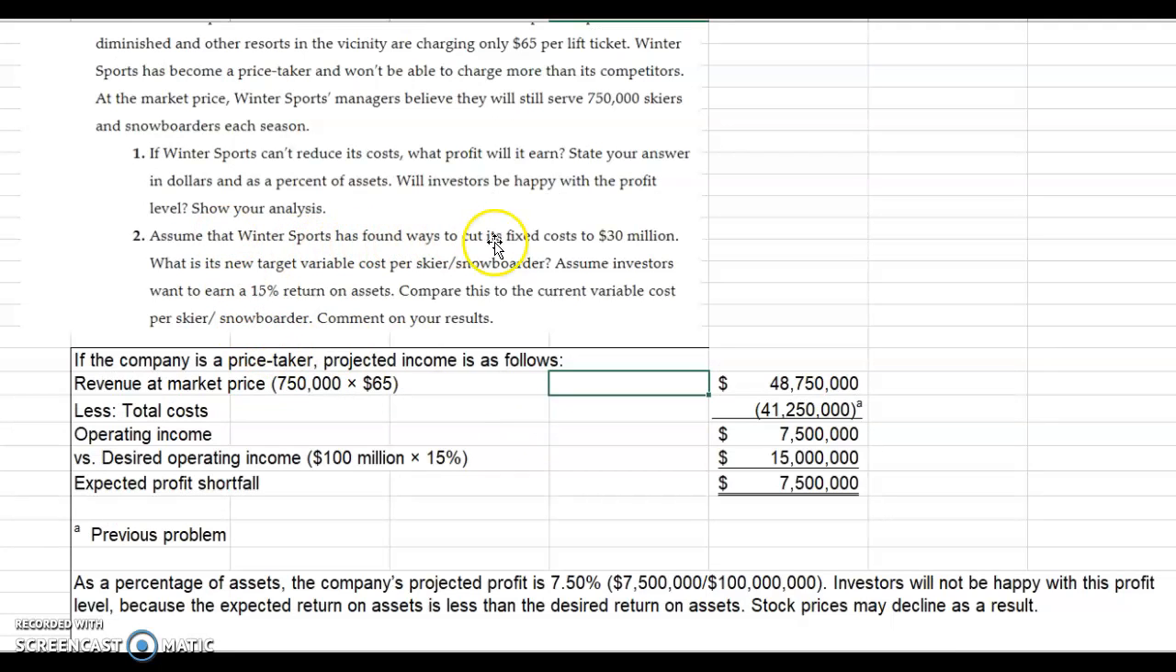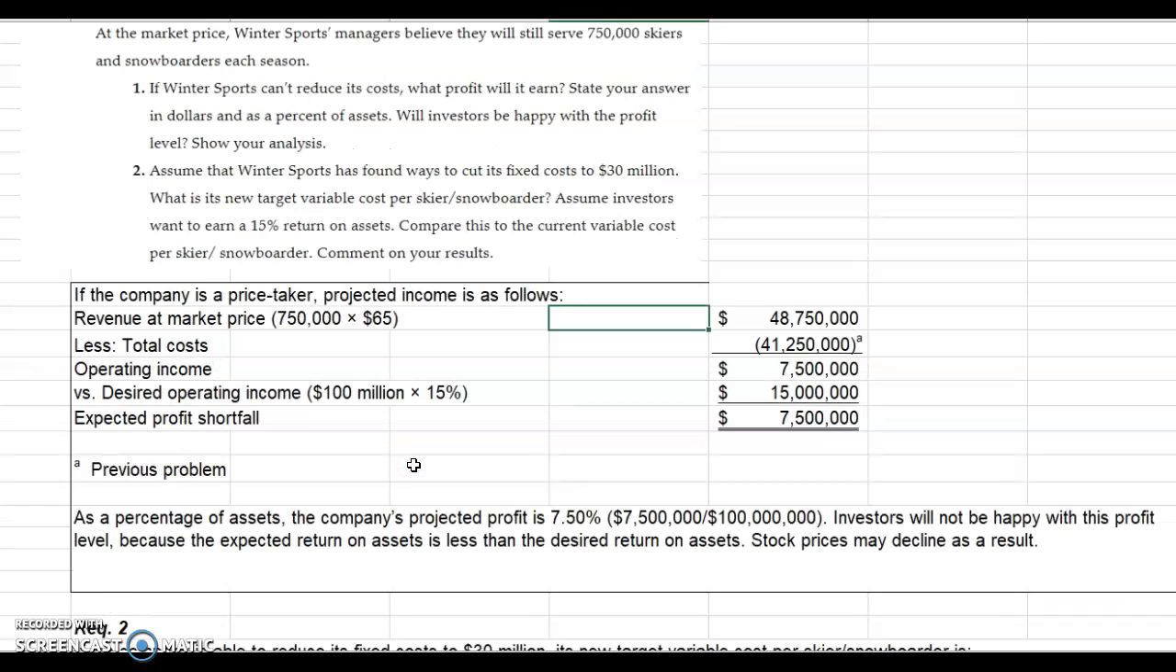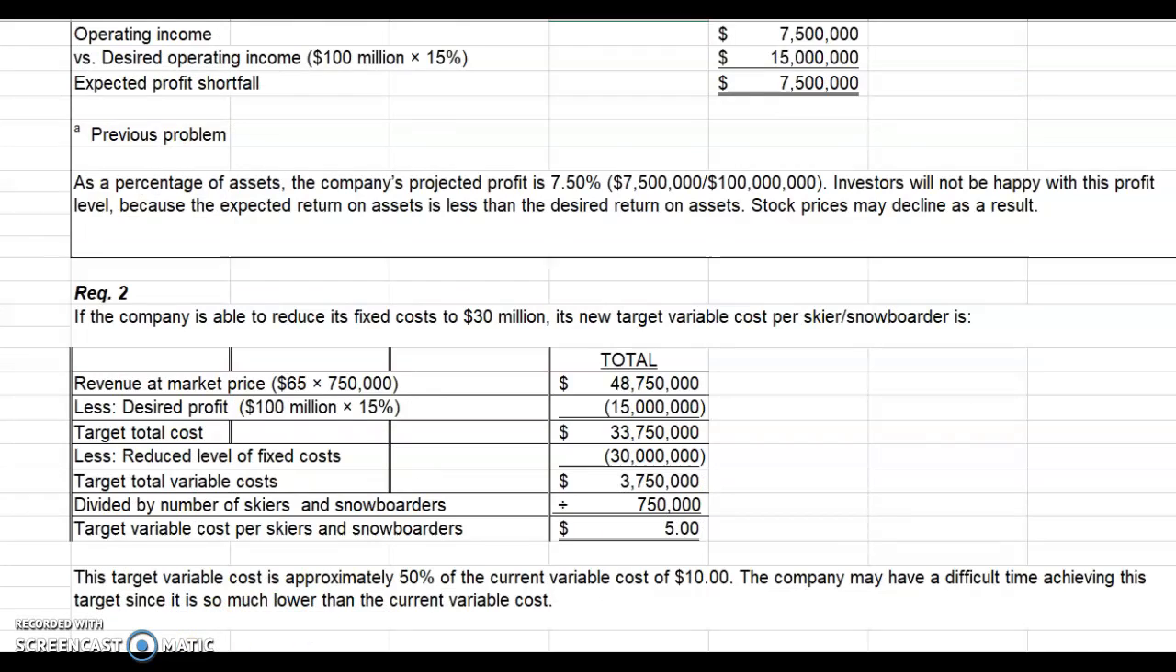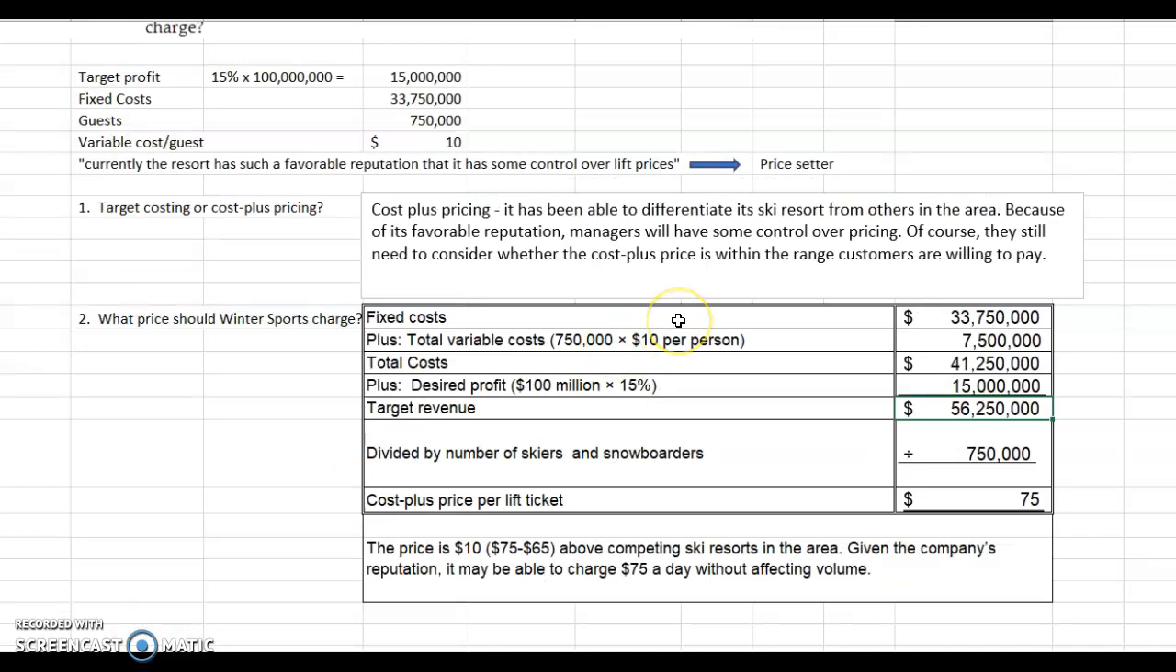Assume that winter sports has found ways to cut its fixed costs to $30 million. What's the new target variable cost per skier, assuming that the investors want to earn a 15% return on assets? So we're going to assume that we're going to earn this $15 million, and we've been able to cut fixed costs to $30 million. So what do variable costs have to be? Right now I think it's $10 per skier, right? Let's go back to the other one. Yeah, $10 per person. That was our variable costs.